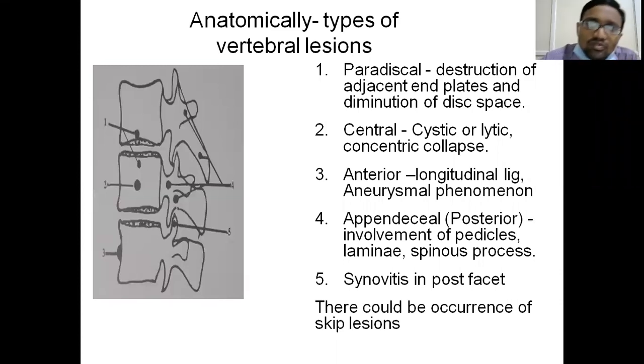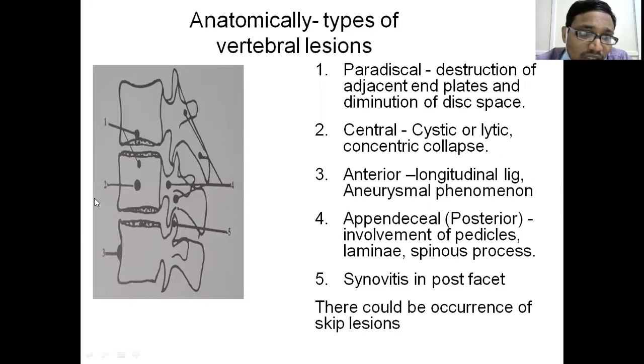Now, based on which part of the vertebral body is involved, most of the time the disc and the surrounding vertebral body are involved. That doesn't mean there are no other forms of vertebral tuberculosis. It need not be only the paradiscal type. There can be the central type, pure vertebral body involvement first without disc involvement. Sometimes only the posterior elements, that is the pedicle, lamina and facet joints, can be involved. That is the posterior type of tuberculosis.